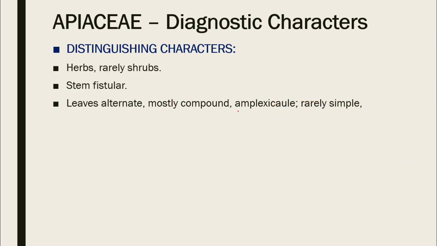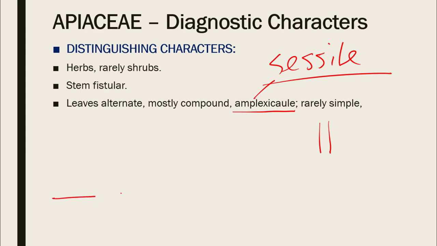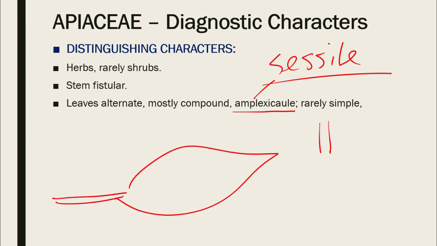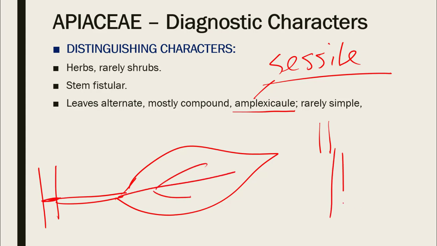The next term is related to the base of the leaf, which is known as amplexicaul. Now this is a stem, and usually this term is related to sessile leaves. A leaf usually has a petiole like this one, attached to the stem at a node. So this is a leaf, and this is also a leaf.